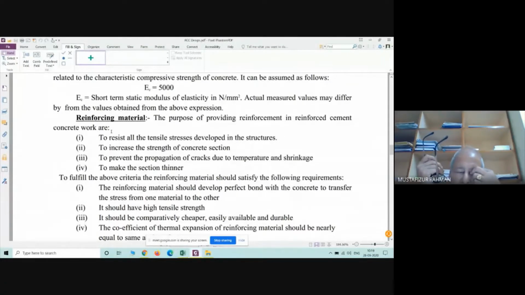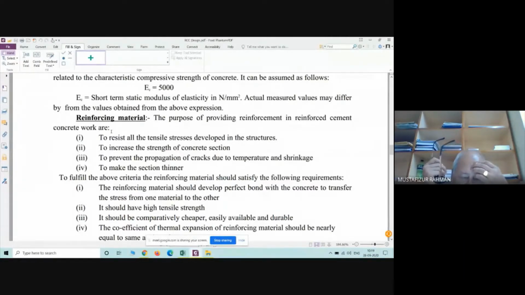Our column is also called a compression member, or an axially loaded member. But you will never get a column that is purely axially loaded. Either the column load acts eccentrically with respect to the longitudinal axis, or there is a beam connected to the column and the beam-column junction is rigid.